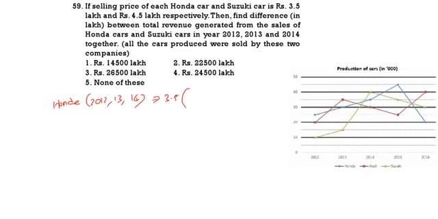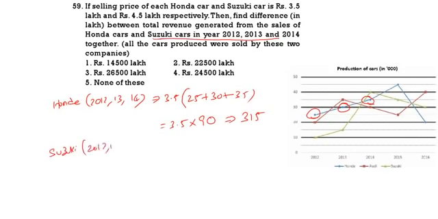In 12 Honda is 25, 13. So, it is 25 plus 30 plus then 35. So, that is equal to 3.5 into 90. 3.5 into 90. 90 into 3, 270, 315. This is 315. Now, Suzuki in 12, 13, 14. Suzuki 12, 13, 14. So, the cost is 4.5.